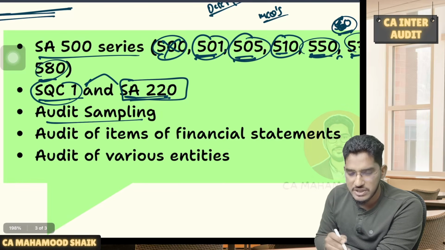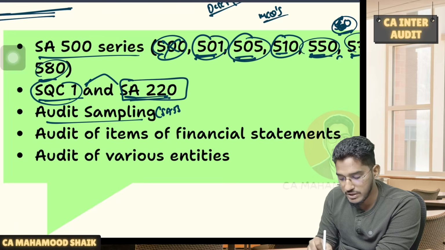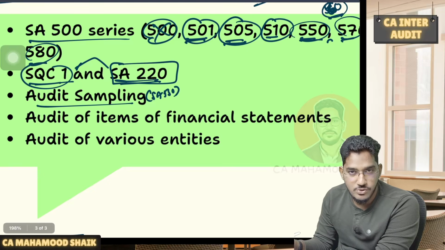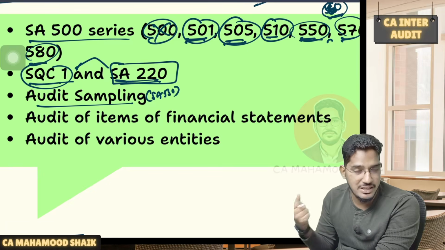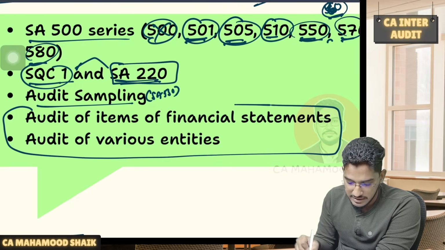And after that, audit sampling chapter, small chapter, compulsory question, SA 530 basically. So try to complete audit sampling. Now comes the elephant in the room. Now comes those chapters which I will consider as elephant in the room, which is audit of items of the financial statements and audit of various entities.